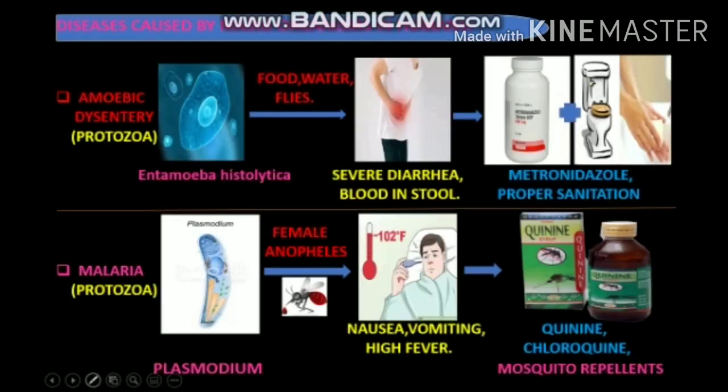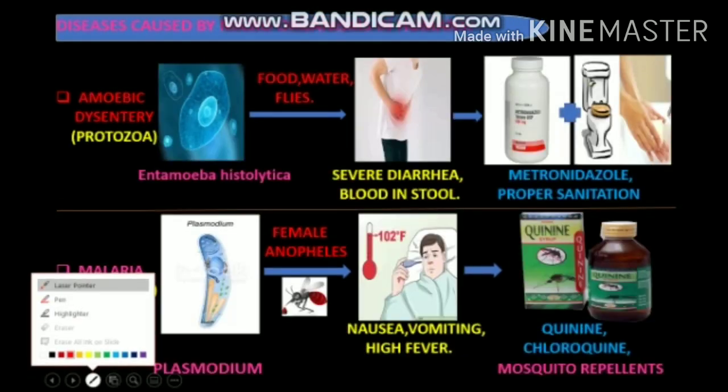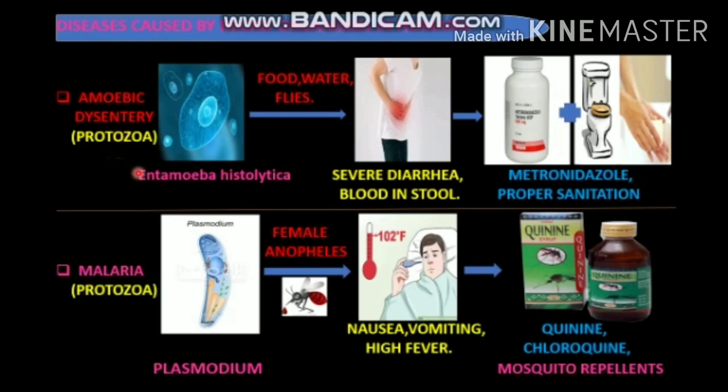The next disease is amoebic dysentery, and the disease is caused by a protozoan, Entamoeba histolytica. The disease spreads through food, water and flies. The symptoms of the disease will be severe diarrhea and blood in stool. The preventive measure for the disease is to follow proper sanitation. The medicine for the treatment is the antibiotic metronidazole.